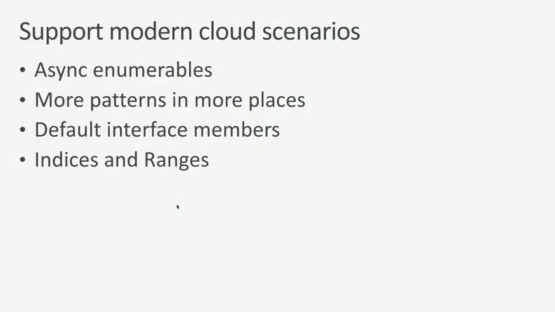We're going to talk about default interface members, ways to add versions onto an interface, ways to provide implementation in an interface, and to be able to update those as part of a distributed program. And we're going to talk about indices and ranges, which is just a nicer, cleaner syntax for working with large sequences of data, whether that be arrays, large data sets that come from an ML.NET program, and so on.